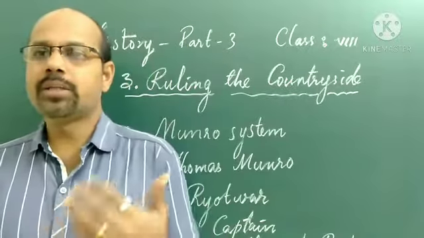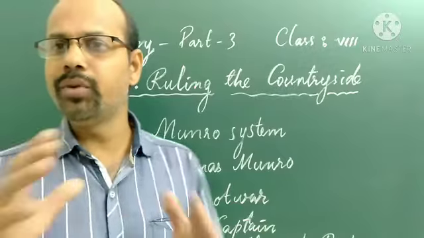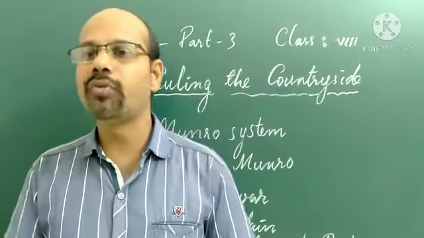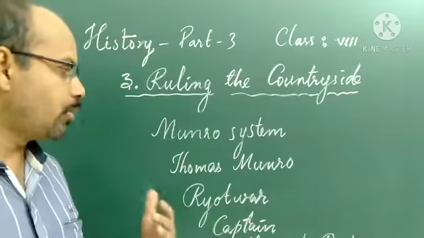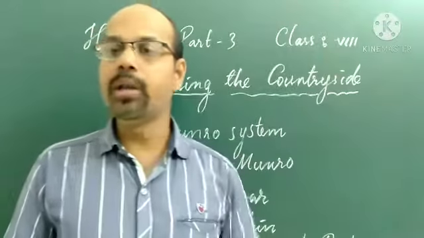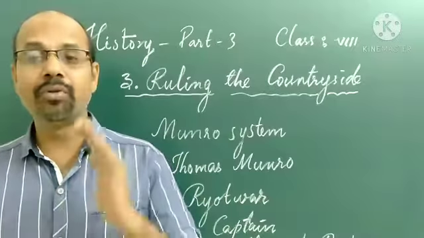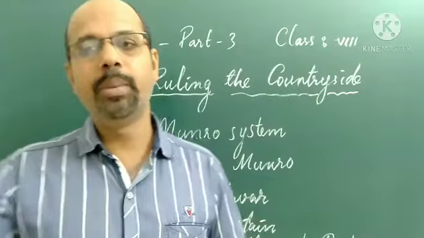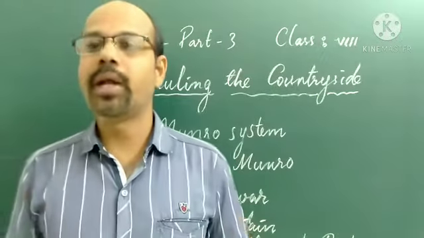Within a few years after the new systems were imposed, it was clear that all was not well with them, whether the Rayatwari or Munro system, the Mahalwari system or permanent settlement. The Britishers introduced different types of systems, but all were not working well.